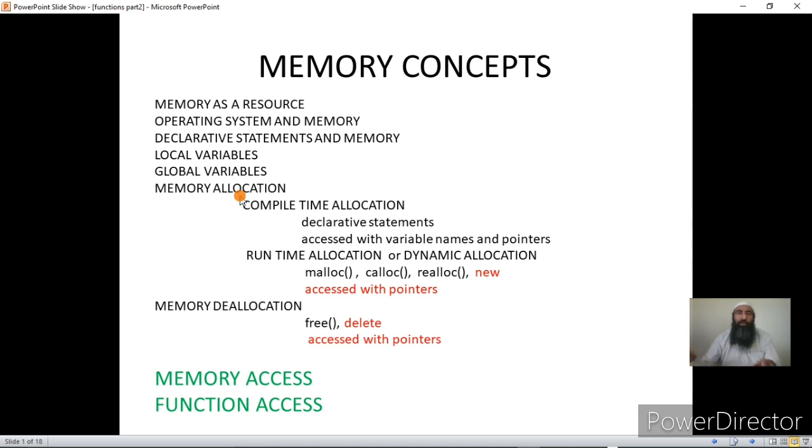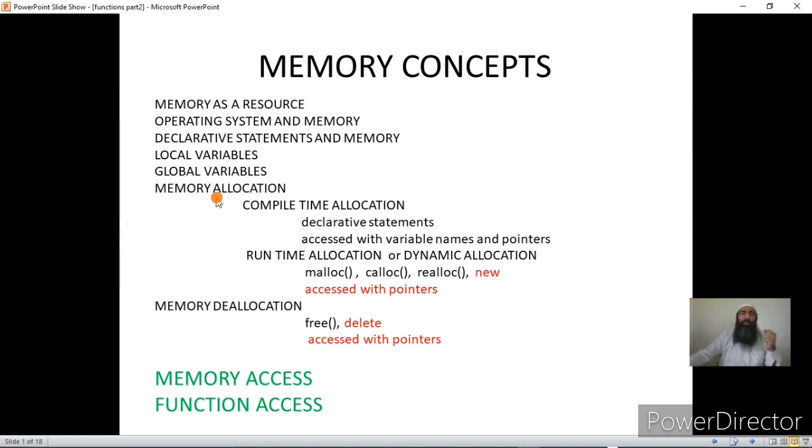Okay, now as I told you, memory allocation is giving the memory, and the operating system is the one controlling the memory. Our program will ask the operating system for memory, and it will give it. We get the memory in our programs mainly through declarative statements. Declarative statements are used to declare arrays, primitive data type variables, structures, and also unions and classes. I have not talked about unions and classes till now, so you need not worry. The concept is somewhat the same as structures, about which I have given some idea before.